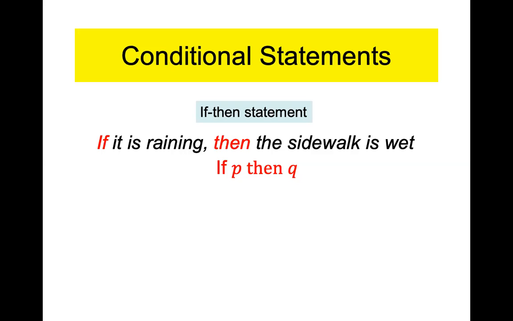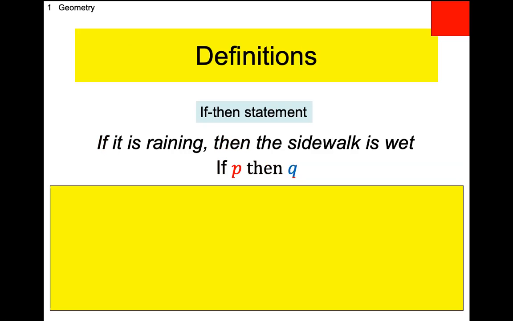If you remember right, it's if P then Q. The only reason we have this if P then Q is just for a general notation of a conditional statement. I wish they would use letters different than P and Q, because P and Q look alike to each other, but that's what they use. So if P then Q is what's called a conditional statement. We've seen many examples of this before.